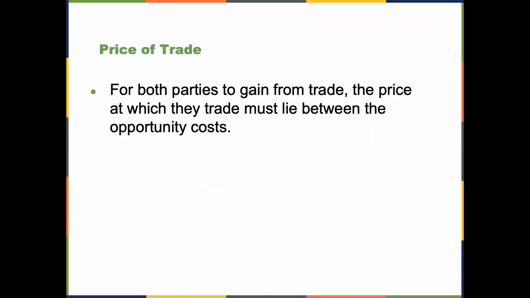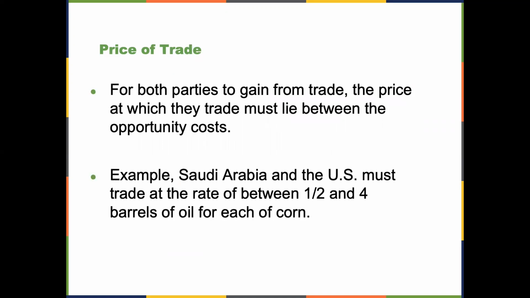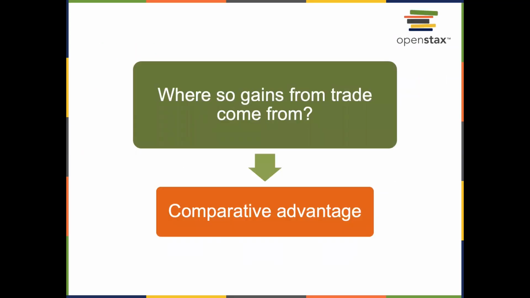For both parties to gain from trade, the price at which they trade must lie between the opportunity costs. For example, Saudi Arabia and the US must trade at the rate between half and 4 barrels of oil for each corn. So where do gains from trade come from? It comes from comparative advantage, where countries specialize in producing goods at a lower opportunity cost. This specialization leads to an increase in world production.